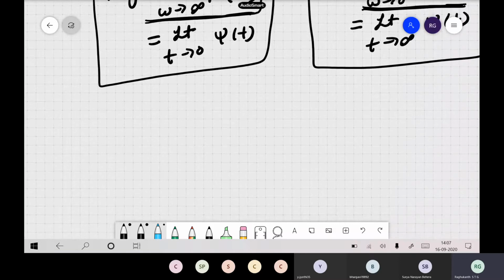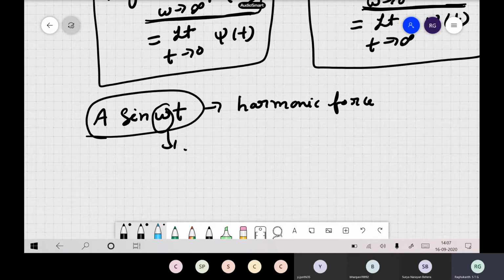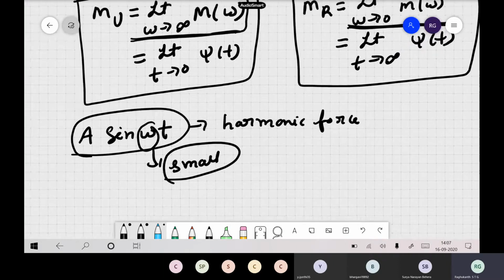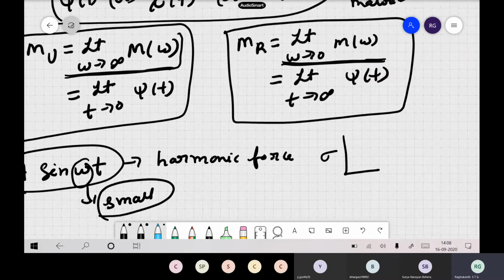Suppose your material is subjected to a force, A sine omega t. So you have applied a harmonic, sinusoidal force. When you apply a harmonic force, and let us say the frequency is very small, and you plot stress versus strain, or strain rate, and find the slope, that slope will be equal to this mr. That is the meaning of this expression.